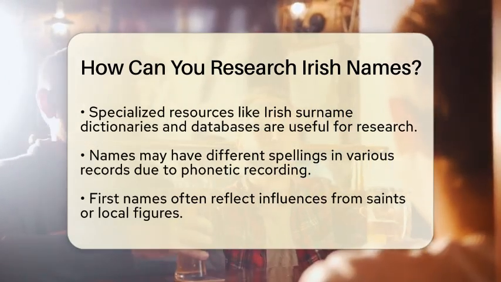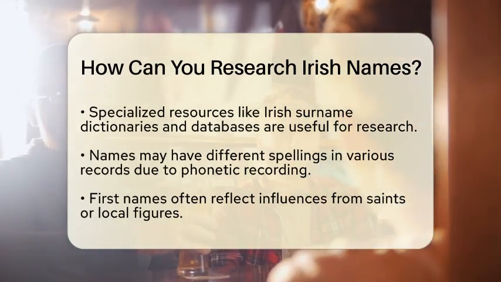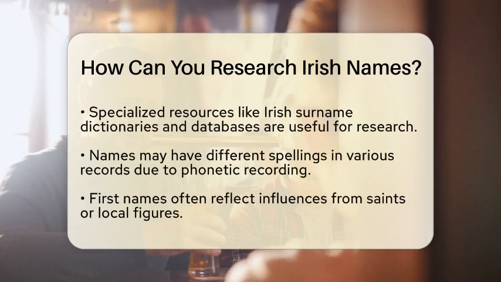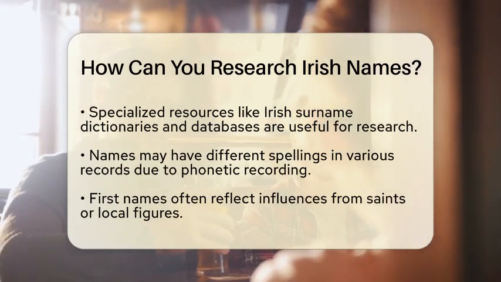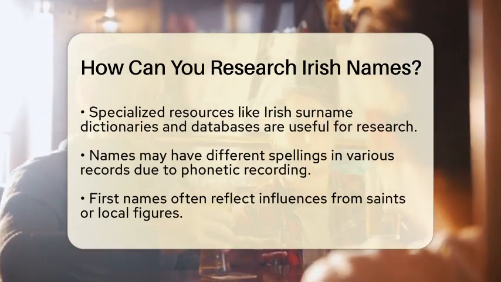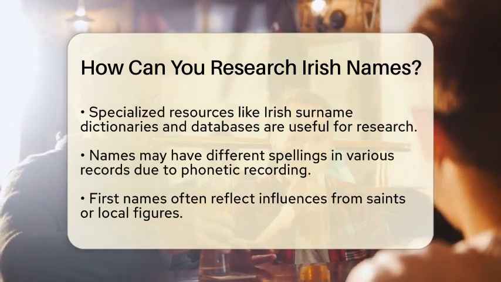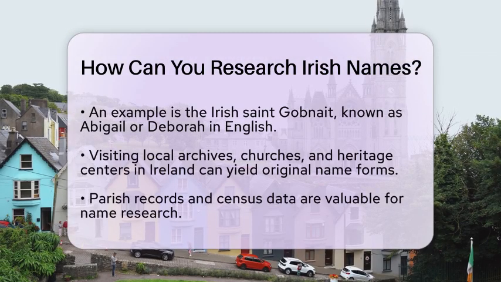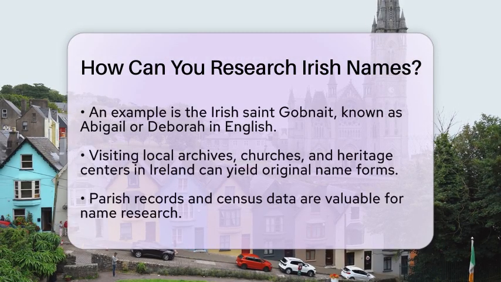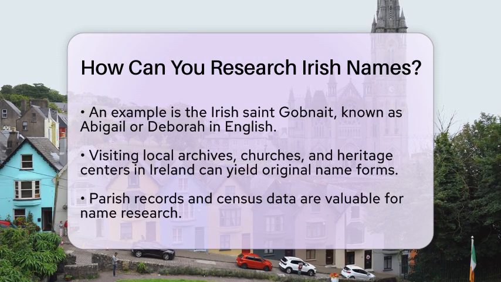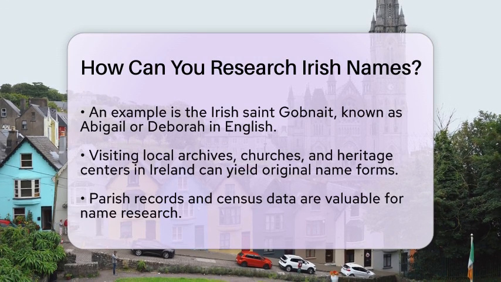When researching first names, consider that many Irish given names are influenced by saints or local figures. This can lead to multiple English equivalents for a single Irish name. For instance, the Irish Saint Gobnate is also known as Abigail or Deborah in English. This shows how names can change across cultures and languages.